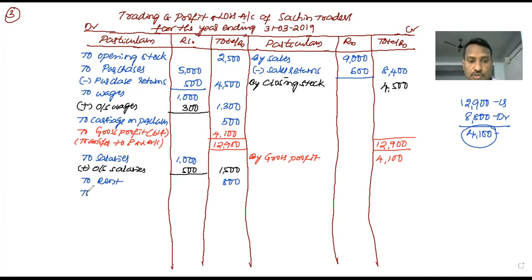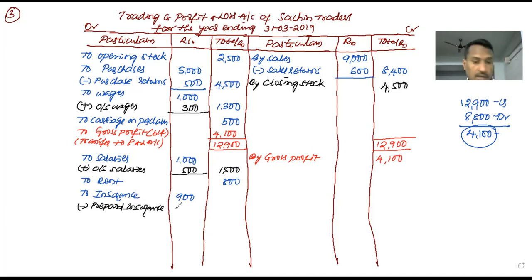Next, to insurance. Insurance has an adjustment. What is the amount of insurance? 900. What is the insurance adjustment? Prepaid insurance means next year's insurance is also paid in the current year. So we should deduct prepaid insurance.